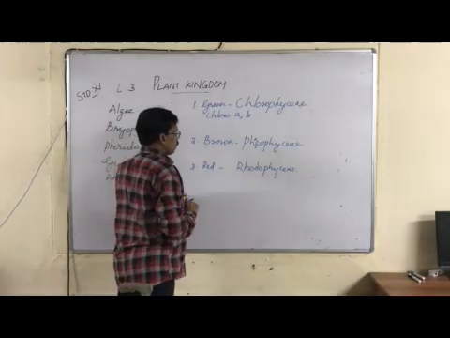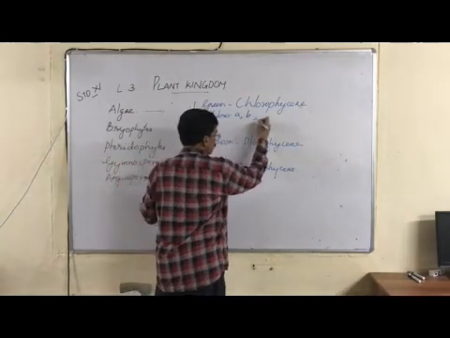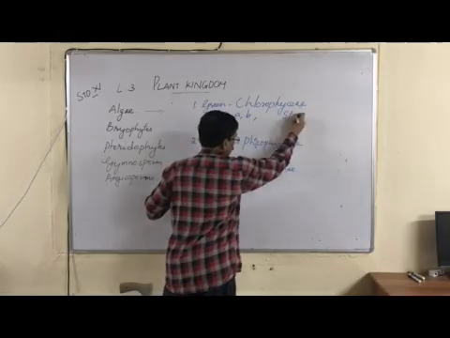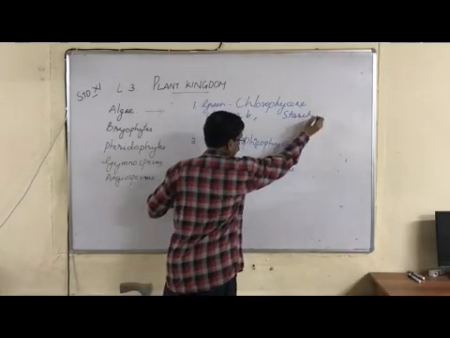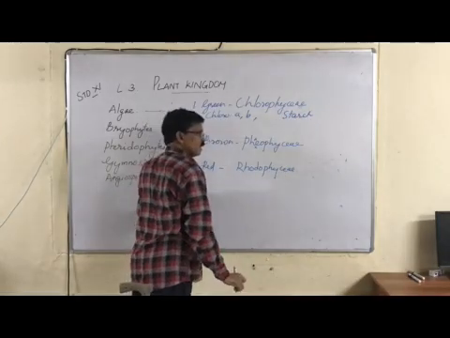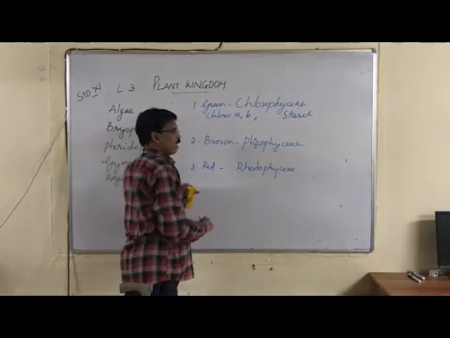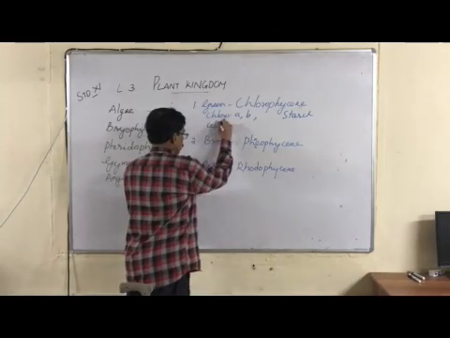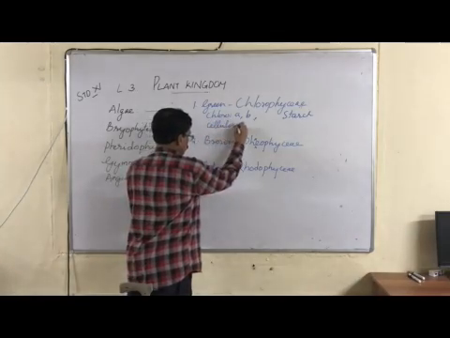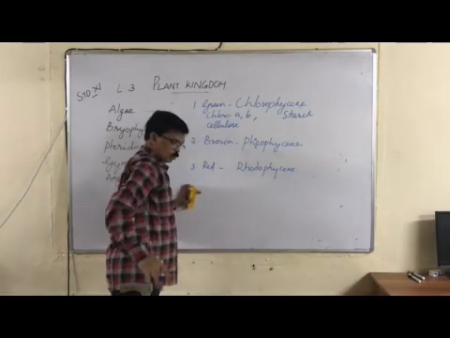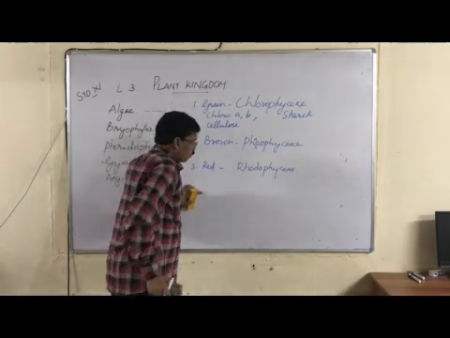In green algae, the storage food is simply called starch. Reserve food or storage food is starch. The cell wall of this green algae is mainly composed of cellulose.